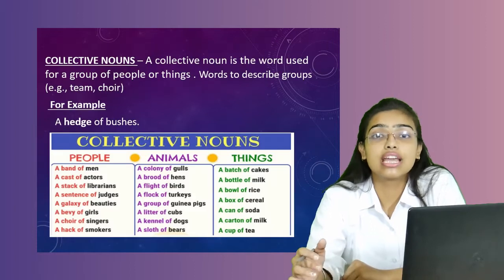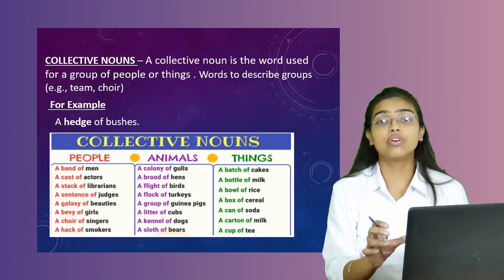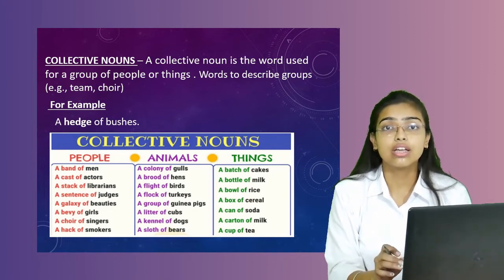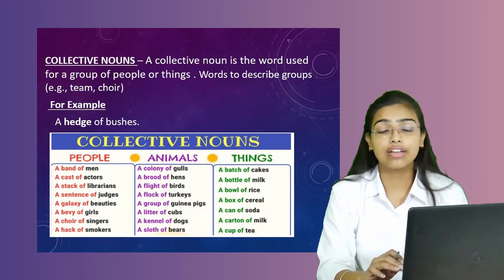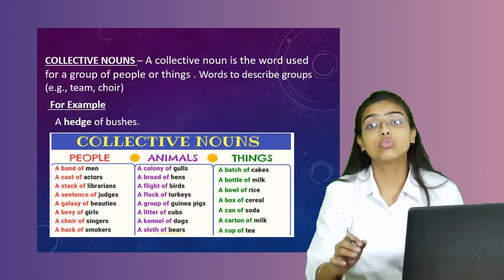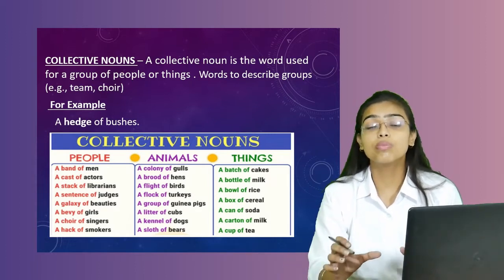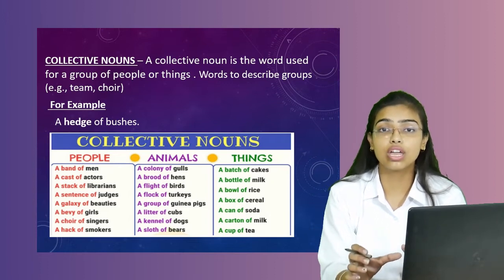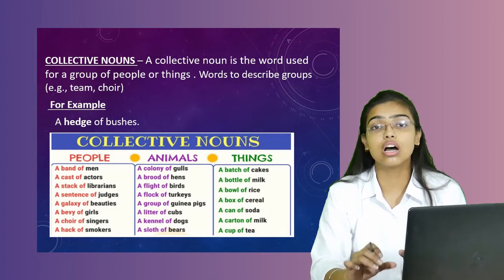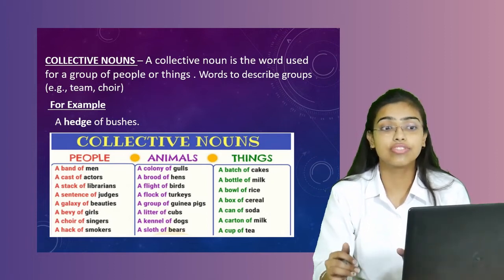Now we come to the next category of nouns, that is collective noun. So what do you mean by the word collection? Collection means there is a group of something. There is a difference between collective noun and common noun. The main difference is that collective nouns refer to a group of something. When you are talking about a bouquet of flowers, what do you mean by a bouquet of flowers? The word bouquet here refers to a collection of flowers. Such words which denote a group or a collection of objects are referred to as collective nouns.